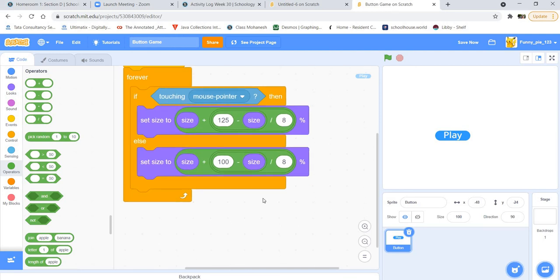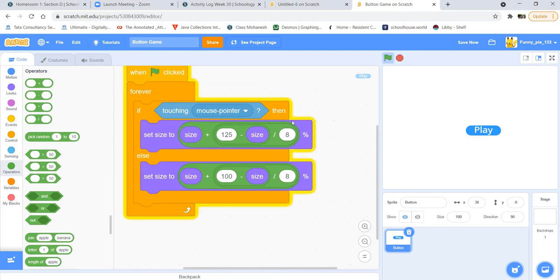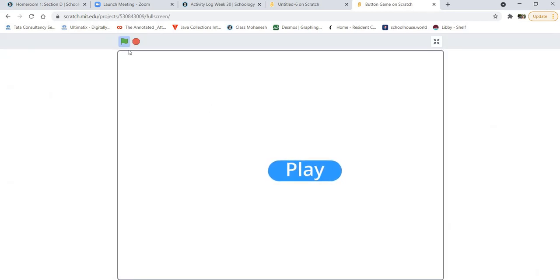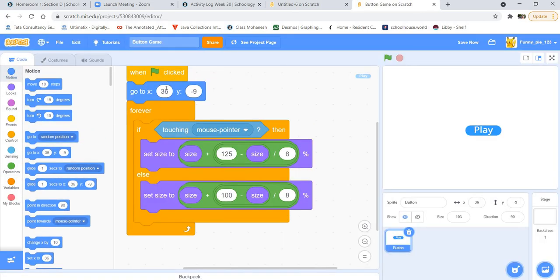And then you'll just put 100 minus size, but the size is currently 100. 100 minus 100 is 0, so it'll just go back to its original size. Good. And next, we can just try this out and what you should be seeing is like this. Let's just quickly grab a go to block and set the X to 0, y to 0. So it comes like this.